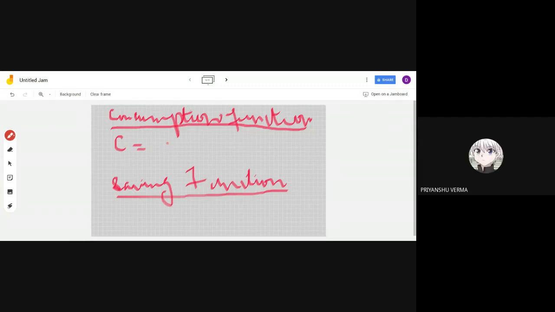Ma'am, C bar plus... Yeah, consumption is equal to C bar plus B into Y. This is the equation for the consumption function.